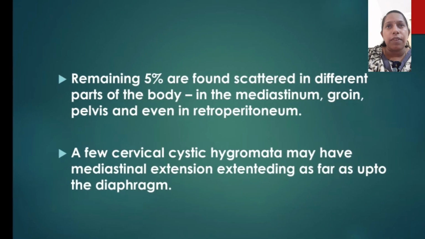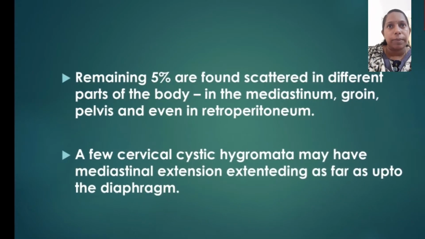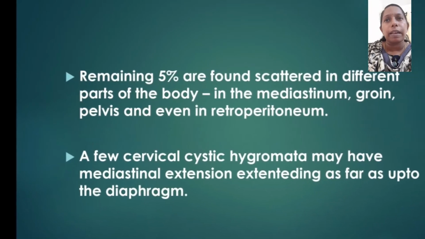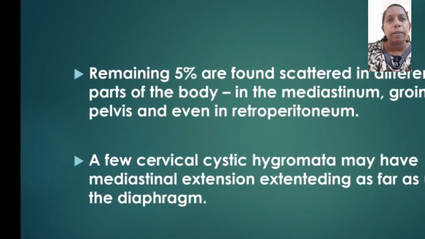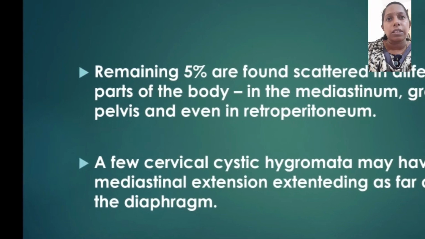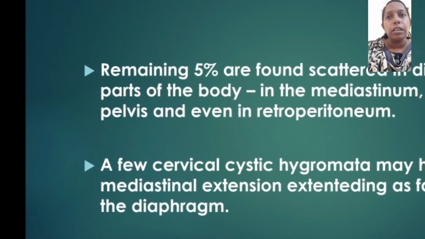The remaining 5% are found scattered in different parts of the body, in the mediastinum, groin, pelvis, and even in the retroperitoneum. A few cervical cystic hygromata may have mediastinal extension, extending as far as up to the diaphragm.